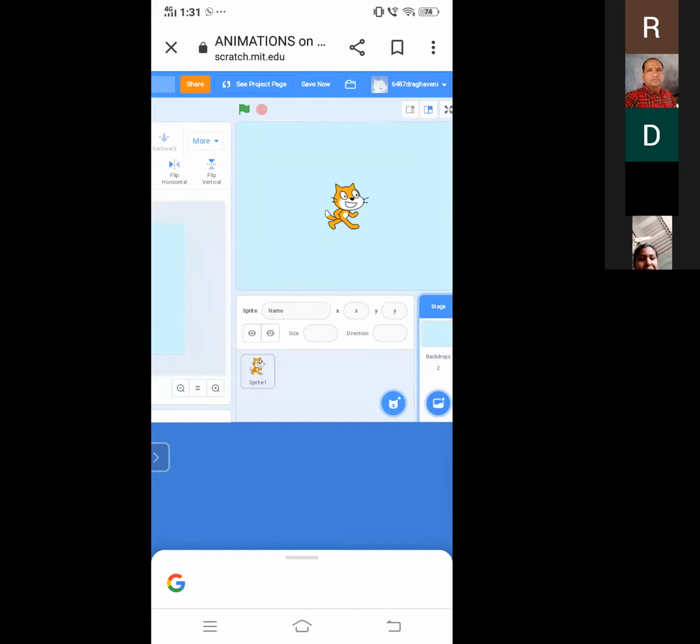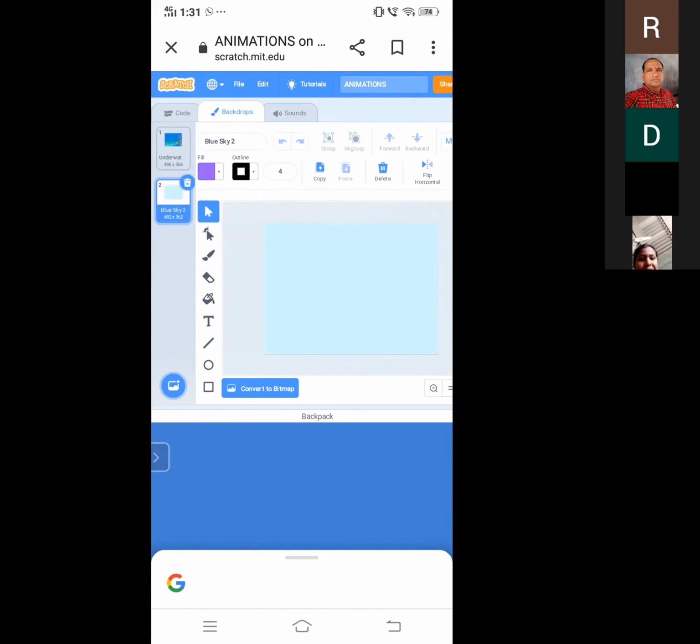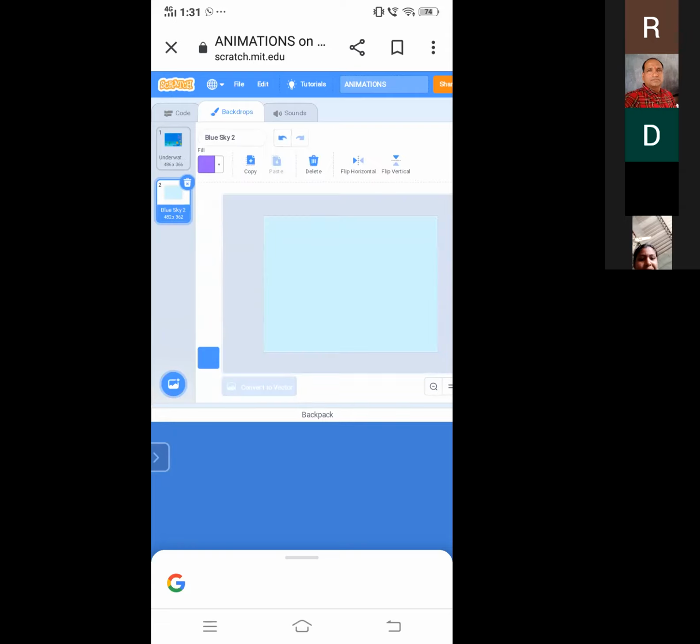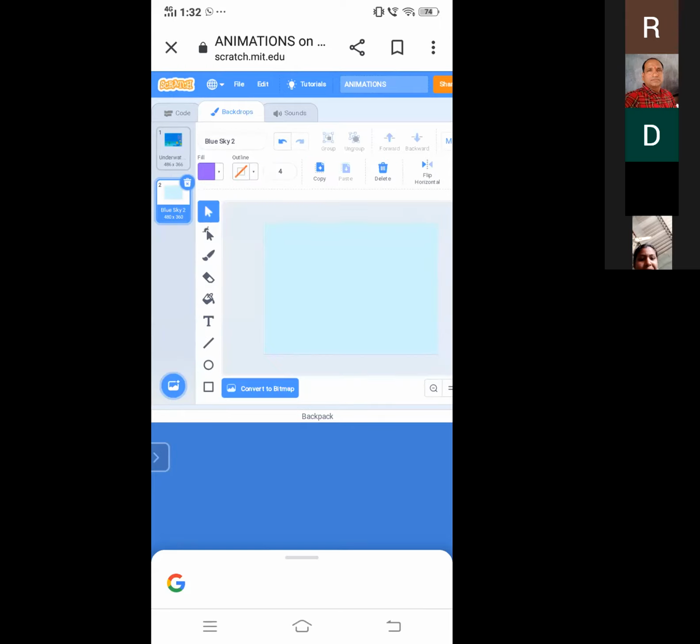So this is light color. How do we make it thick? At first, I am in the vector. If you click on convert to bitmap, there will be some options. If we click on convert to vector, there will be some options. So I will explain. If we click on this arrow, you can select the whole one, or else there is another one. If I uploaded anything, you can simply select a particular one. This is not specific and this is specific.